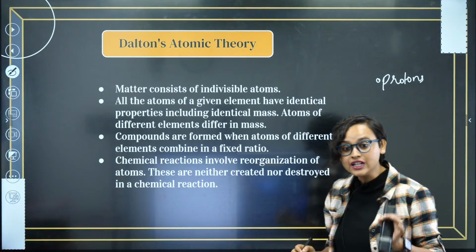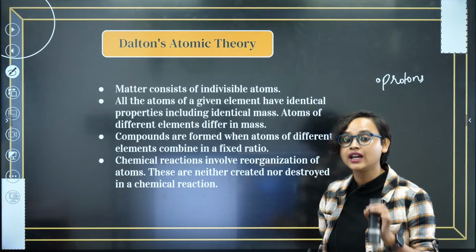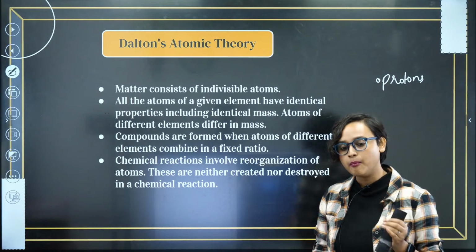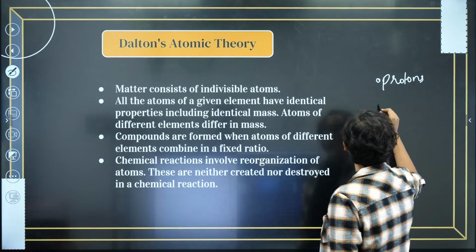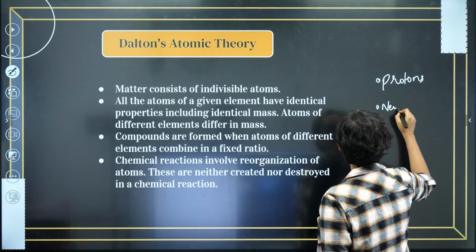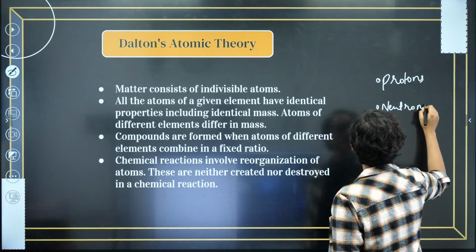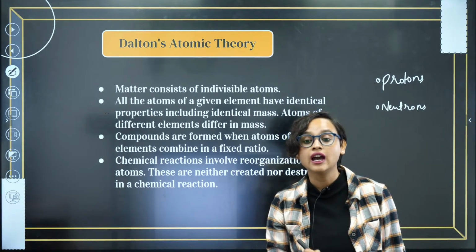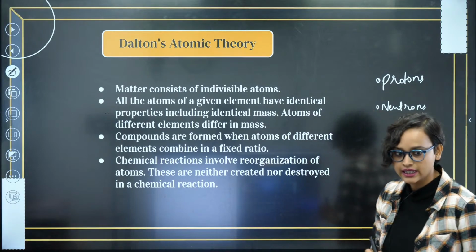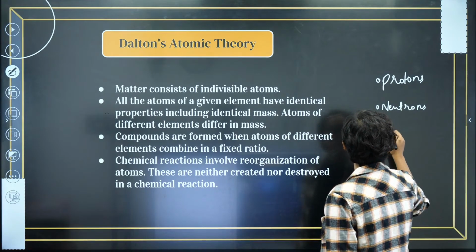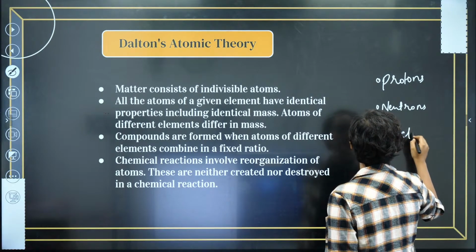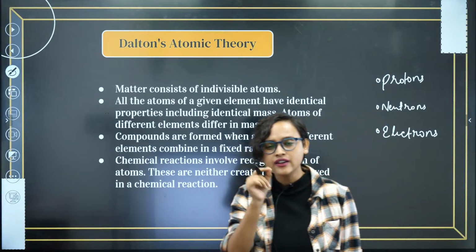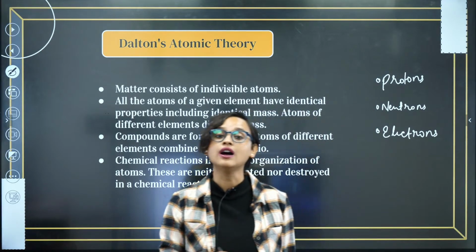Protons are the positively charged particles. And what do they have? They have a positive charge as well as, my dear students, they also have mass. Do you remember this? Then we come to neutron. Neutrons are neutral. They do not have any charge whatsoever, but they do definitely have a lot of mass. Correct? And finally, we come to electrons. Electrons do not have mass. They have negligible mass, that is very little amount of mass, but they do have a negative charge.